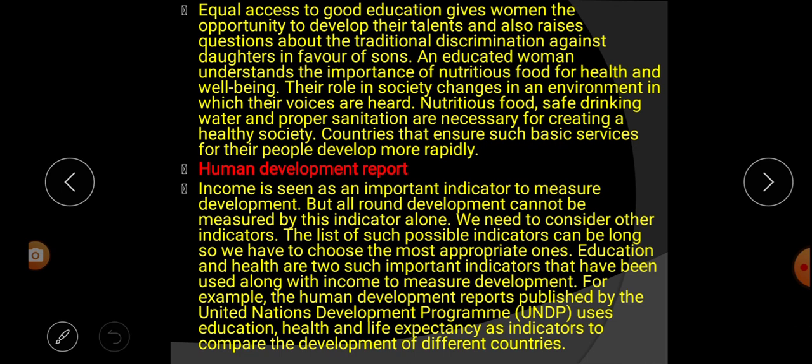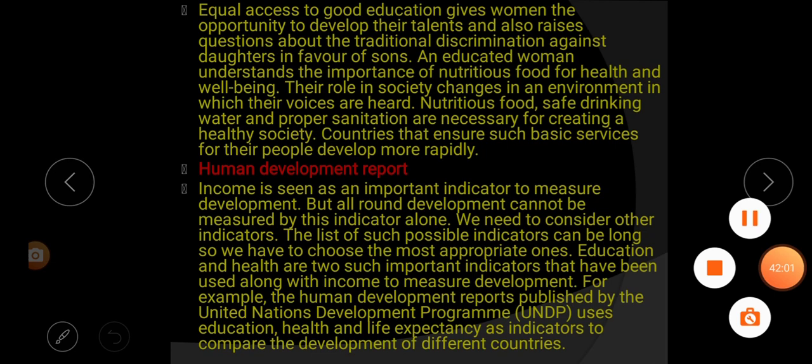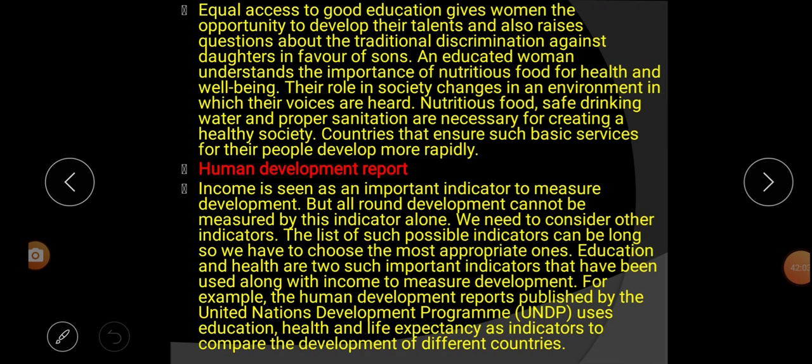Their role in society changes in an environment in which their voices are heard. That means if the women are educated and good in health, their role in society changes in an environment in which their voices are heard. That means if they are educated, they raise their voice and their voice is heard in the society where they are living. Nutritious food, safe drinking water and proper sanitation are necessary for creating a healthy society.